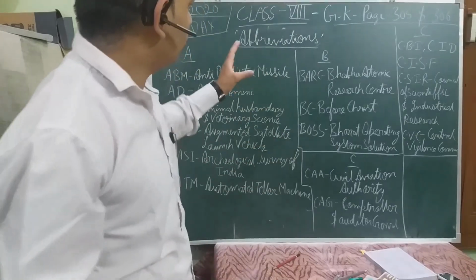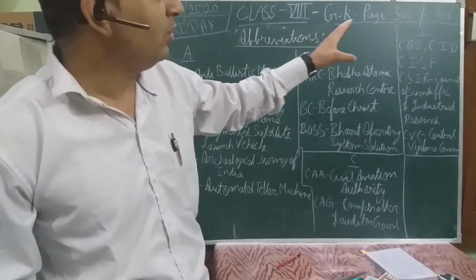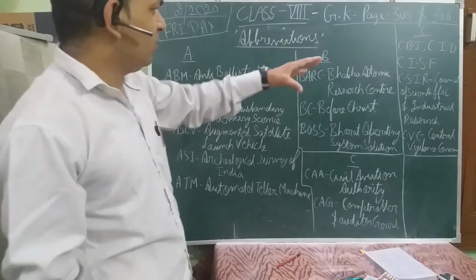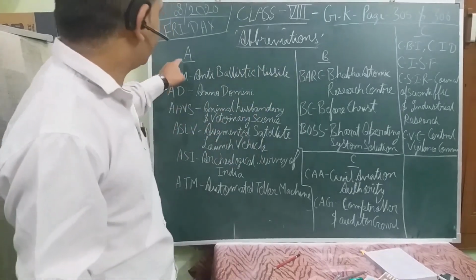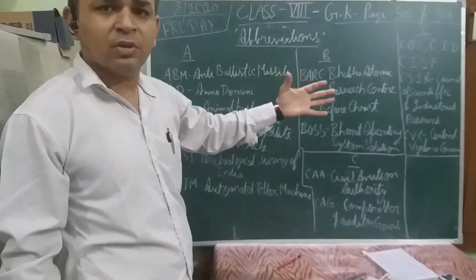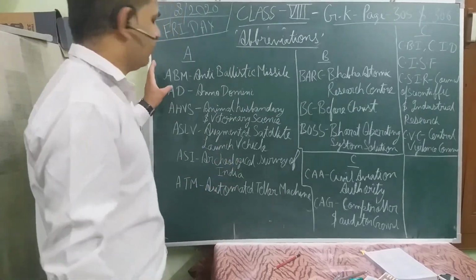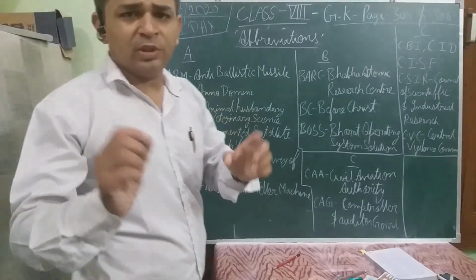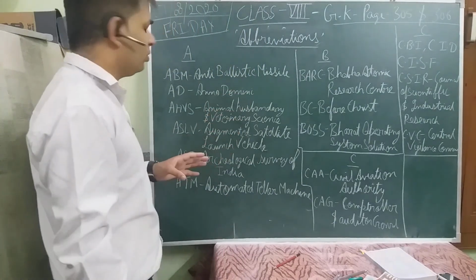Fine. So starting from A on the page number 305, on 306 it ends up to letter M. In the initial phase we will discuss up to C, then we'll see how much is left out to be discussed. Starting from A, the first term which I have sorted out from your book is ABM. It's anti-ballistic missile, a thing used for a war purpose. AD is a common abbreviation which is used in the dates. That is Anno Domini. You might have seen in your history book.